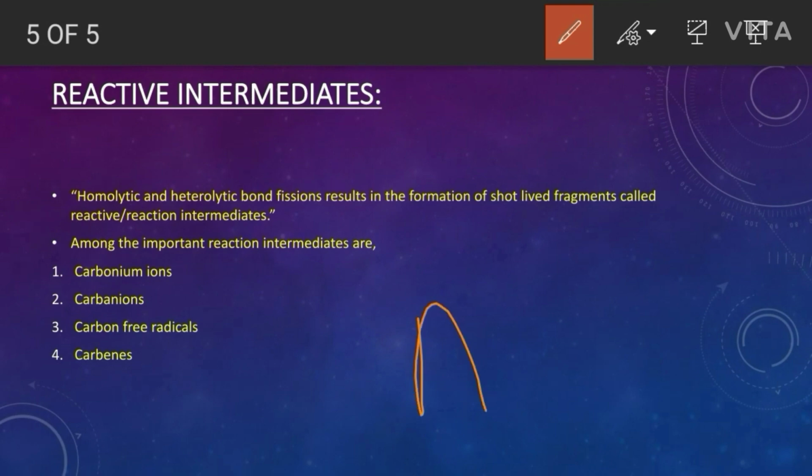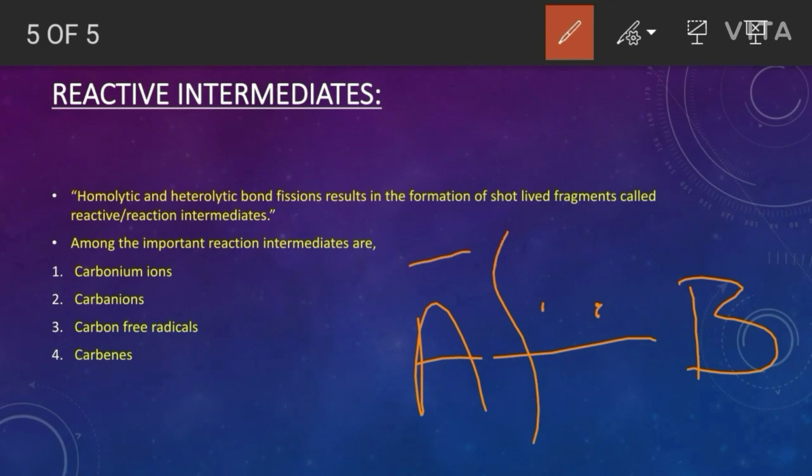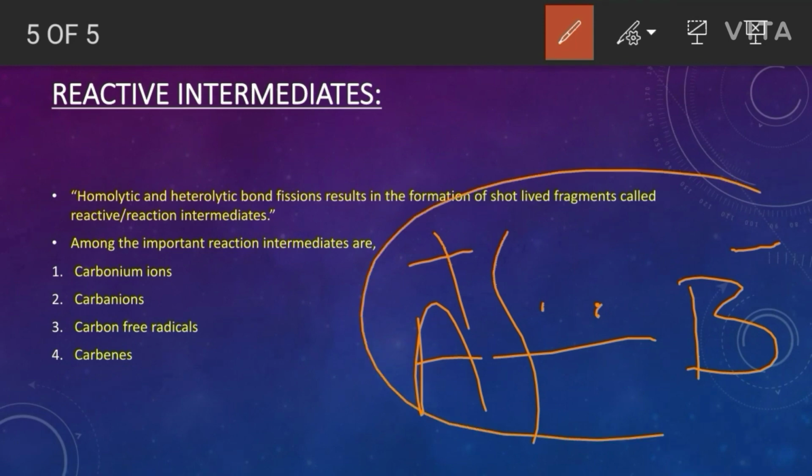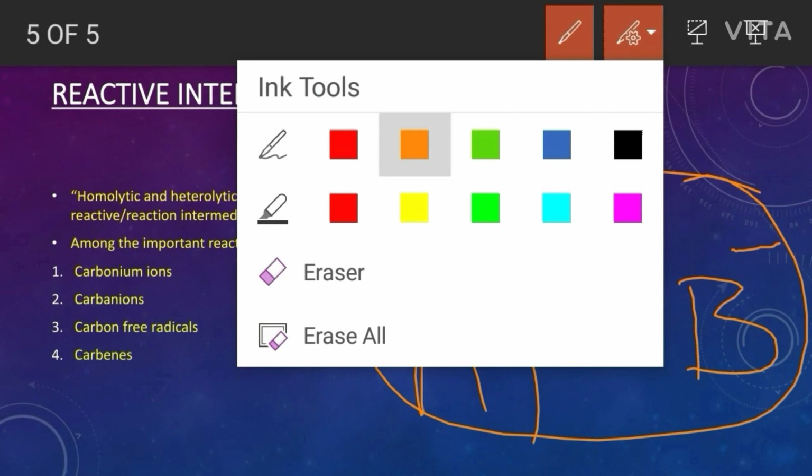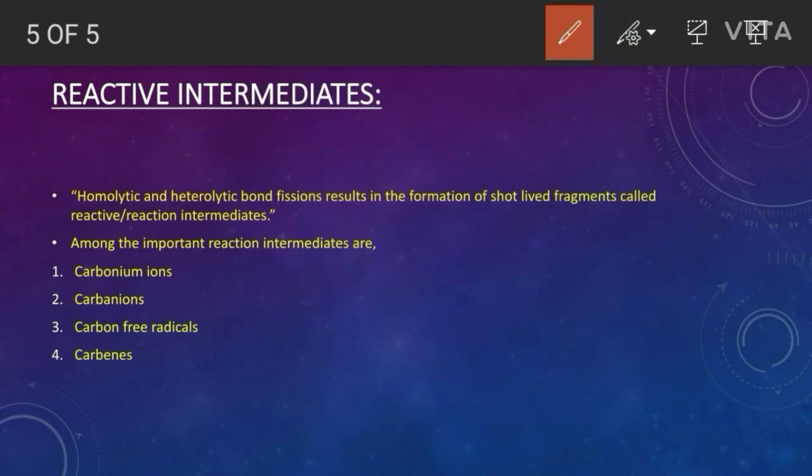In heterolytic cleavage, the two electrons break unequally, and one atom gains a positive charge because of electron deficiency and another atom gains a negative charge because of electron richness. That's why this is known as heterolytic fission, because the bond breaks unequally.